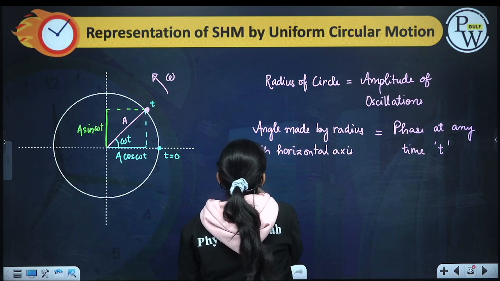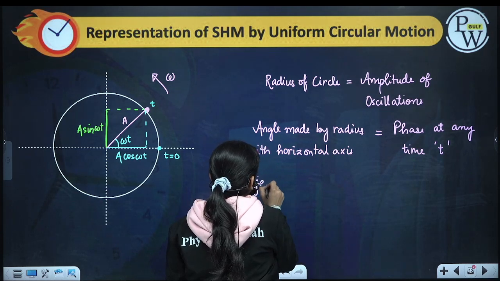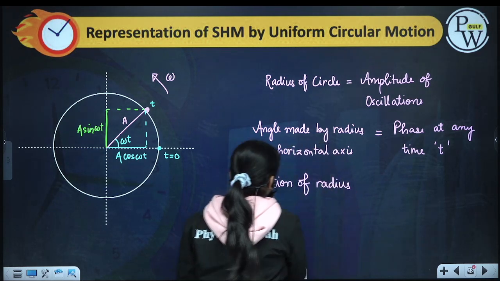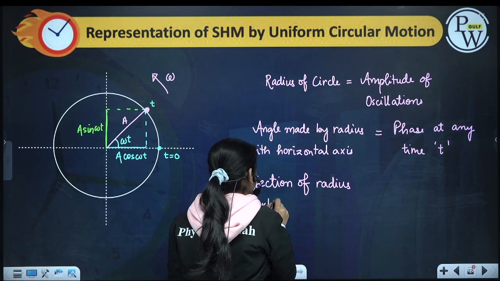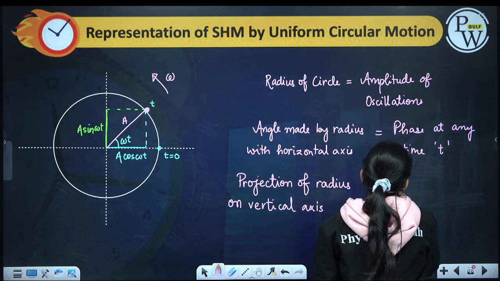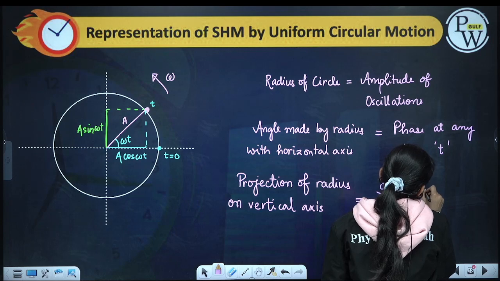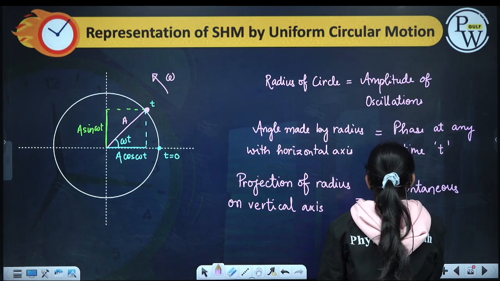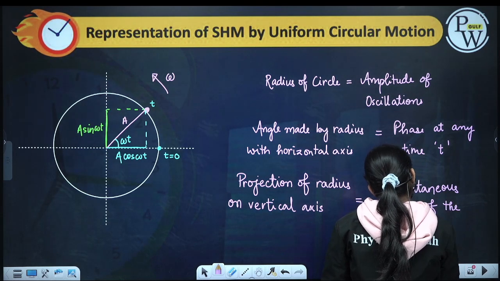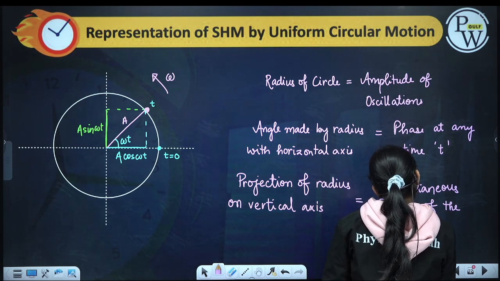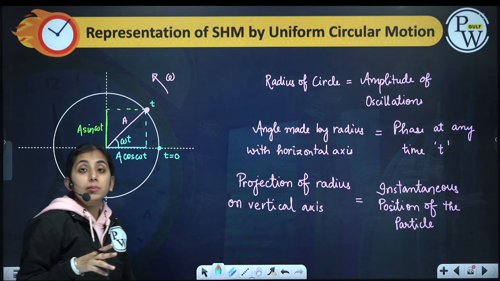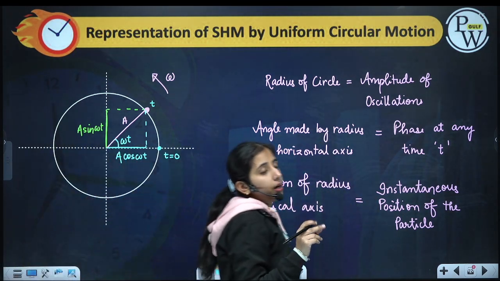Then the projection of the radius on the vertical axis gives me the instantaneous position of the particle.